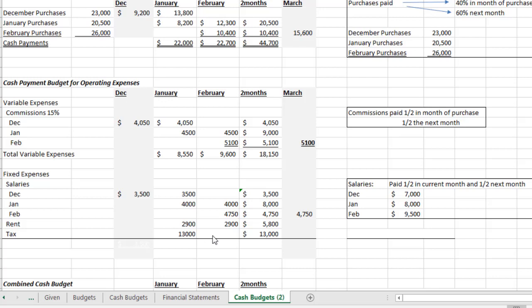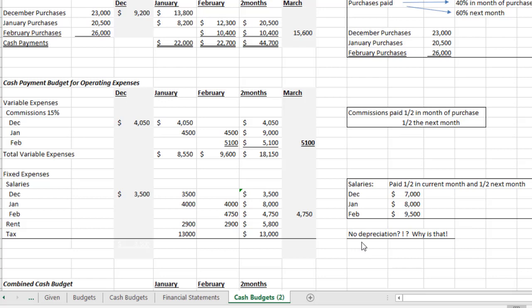No taxes were due in February, so we don't need any cash in February for taxes. Notice I don't include depreciation in the fixed expenses. Why is that? Well, the reason we don't include depreciation is because it's not a cash thing. Depreciation is the allocation of the cost over time, but you don't send that cost away to anybody. It's like if something loses value, you don't write a check to somebody because something lost value.